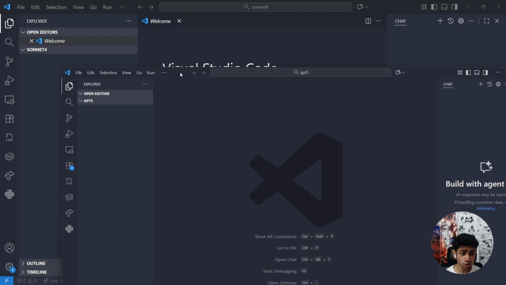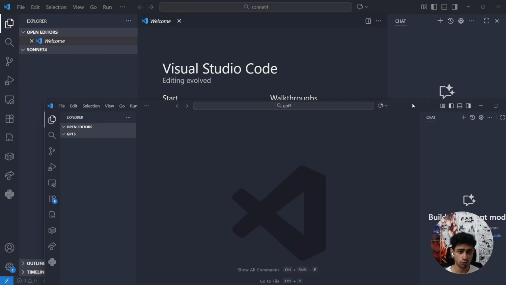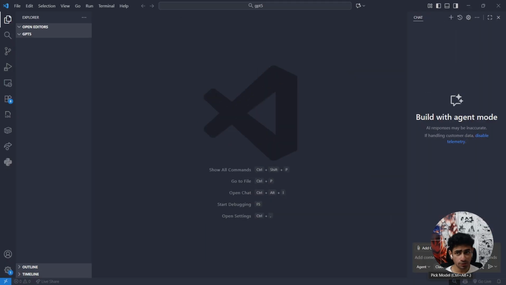Okay, so what we're going to do is open GitHub Copilot in agent mode in both the GPT-5 folder and the Sonnet 4 folder. Let's start with GPT-5. Let's change this to GPT-5. Do I have GPT-5? Yeah, I have GPT-5. Perfect. Now I am going to type a prompt.